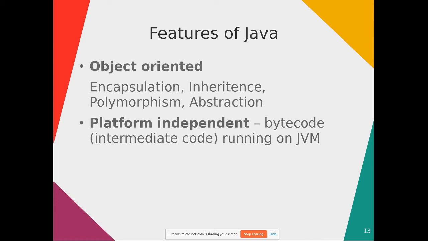Okay, already you have seen a few examples. Encapsulation. What is encapsulation? Packing or wrapping attributes or data and method in a single class. Encapsulation.